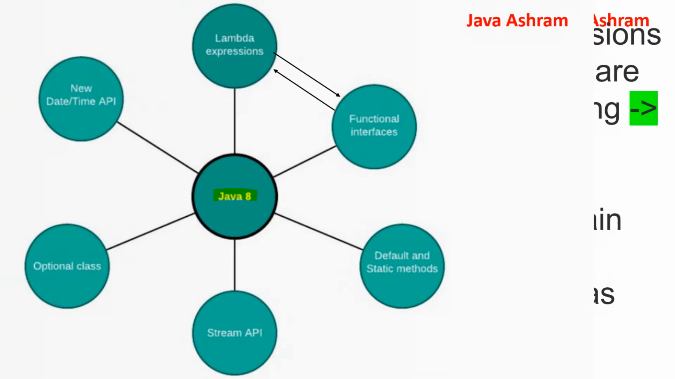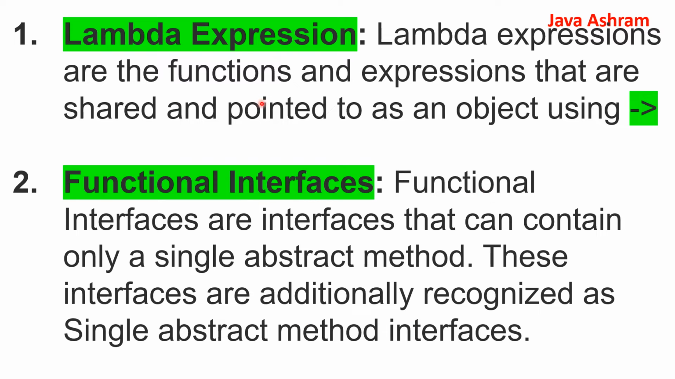So I will try to go through them one by one quickly. First we saw the lambda expression. These are functions and expressions that are shared and pointed to an object using this lambda sign. So this is the lambda expression sign. You must remember this. This is the functional interface. Functional interfaces are interfaces that can contain a single abstract method. So any interface which contains a single method, you can say that is a functional interface. These interfaces are additionally recognized as single abstract method interfaces. So lambda expression and functional interface go in parallel. With the help of this functional interface, we will be using the lambda expression.